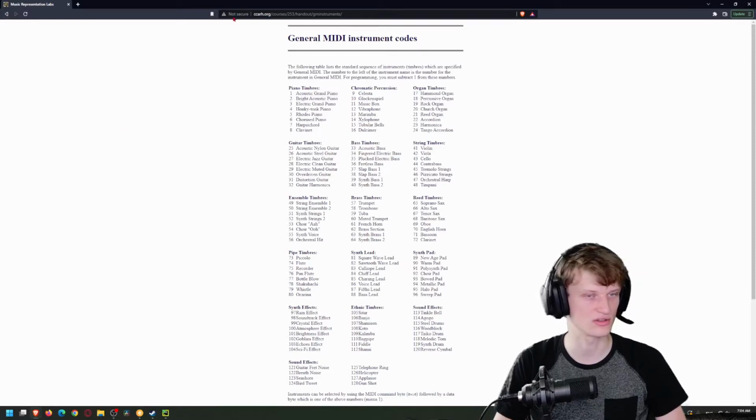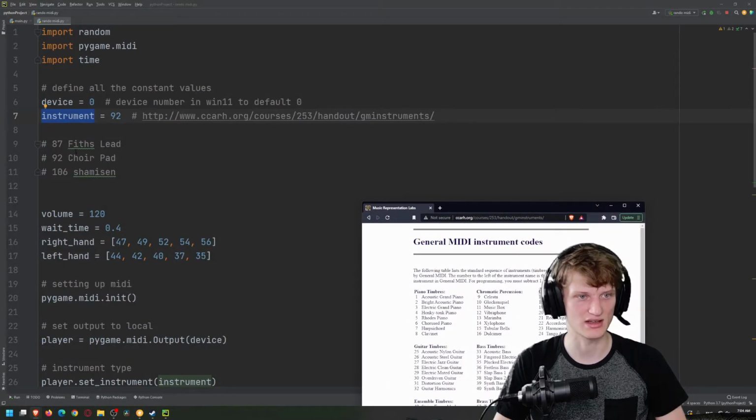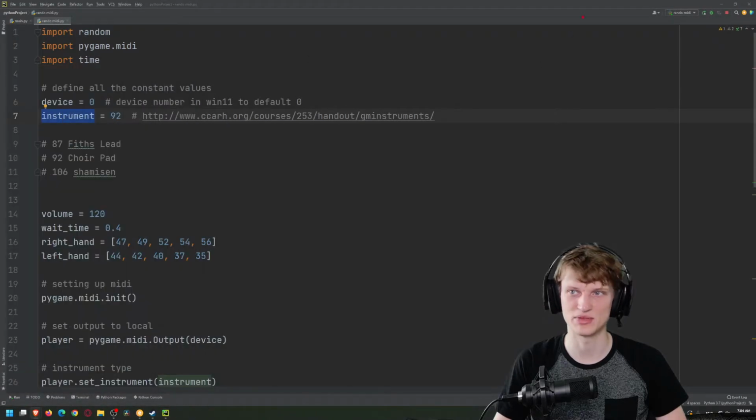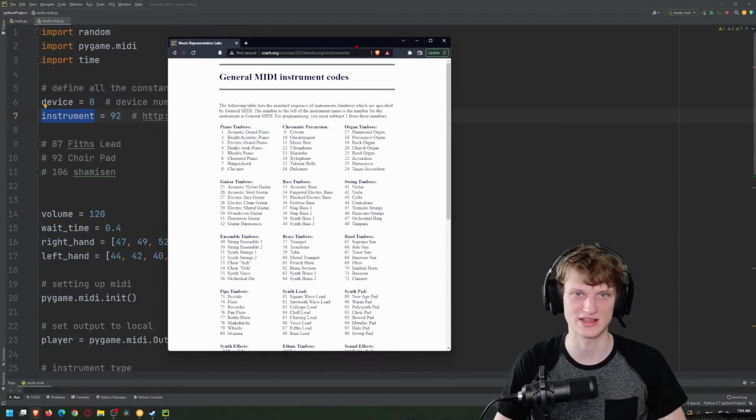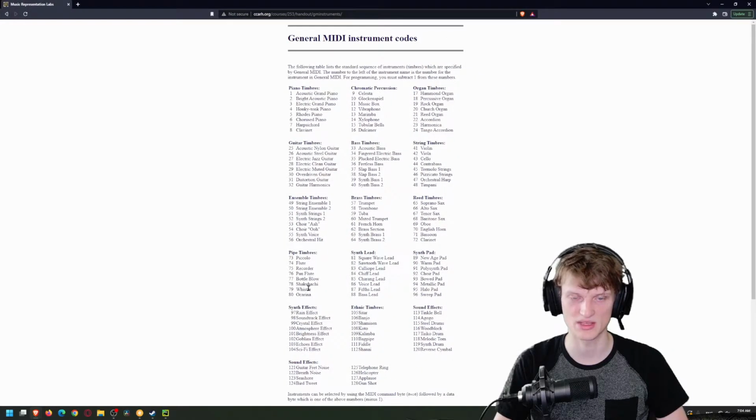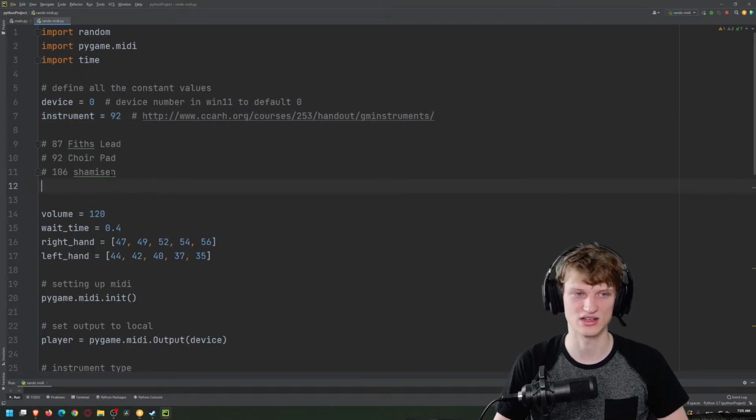I had a couple commented here. I think I have it set as 92. 92 is this ambient one, it's called choir pad, but I think it's actually something else because it's off by 1. If I run it, you can hear it now, or actually you can already hear it. The background music playing right now is what's playing on the script. It's 92. Where's 92? It's actually the polysynth pad. I just noticed that that's a lot more ambient and interesting.